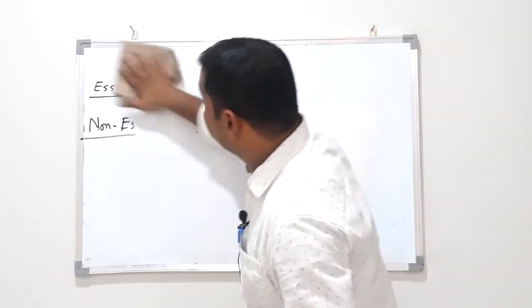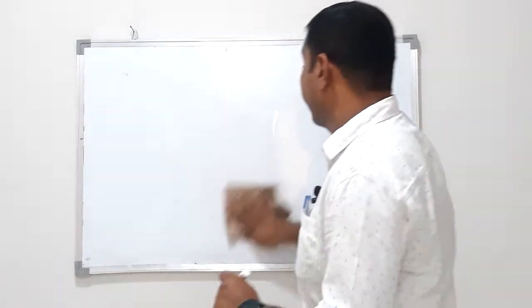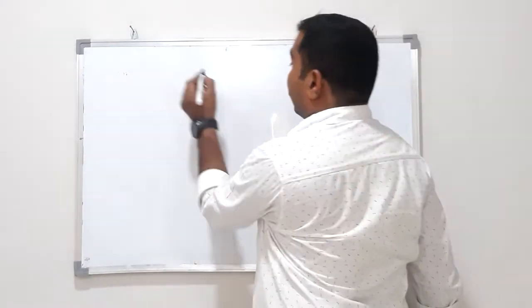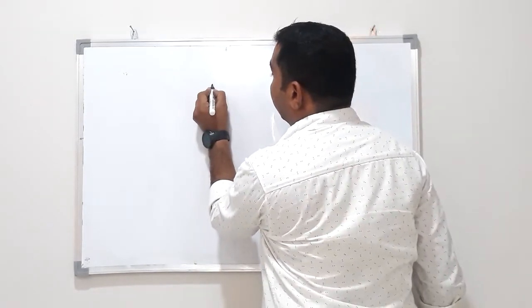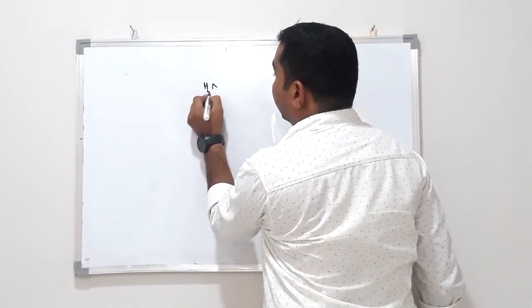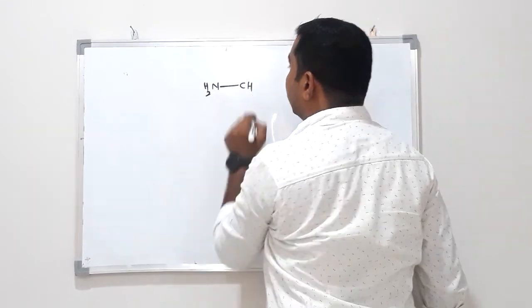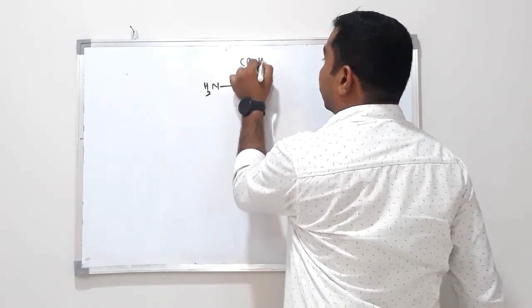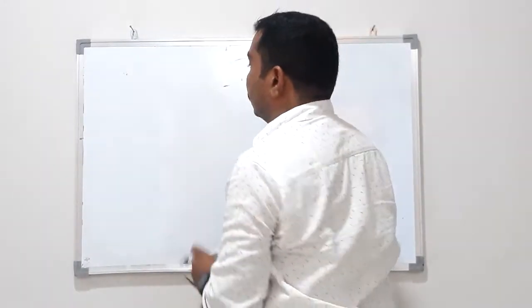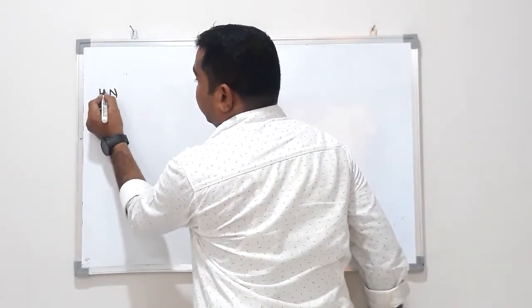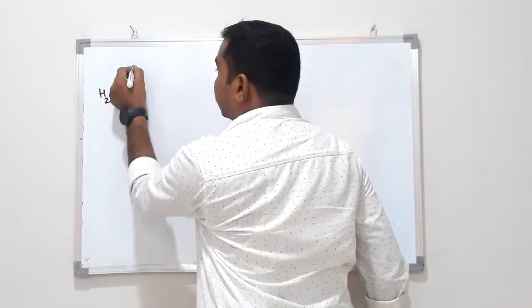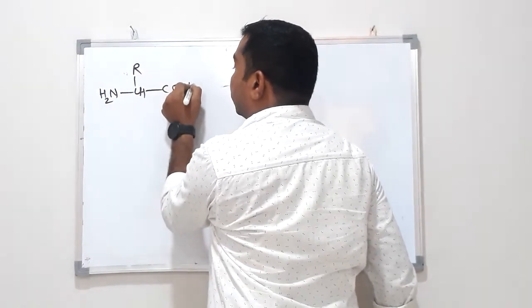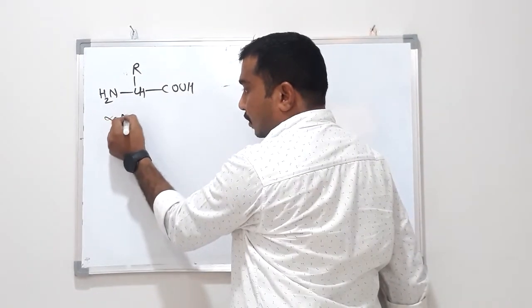And one more, see here, this is the general structure. We know this is alpha amino acid.